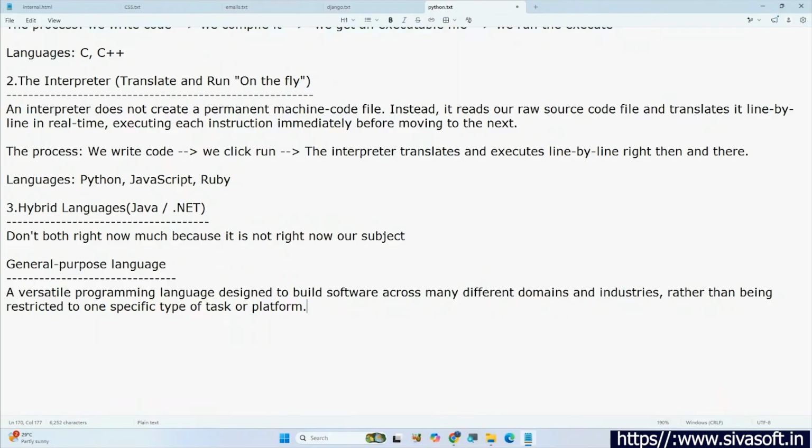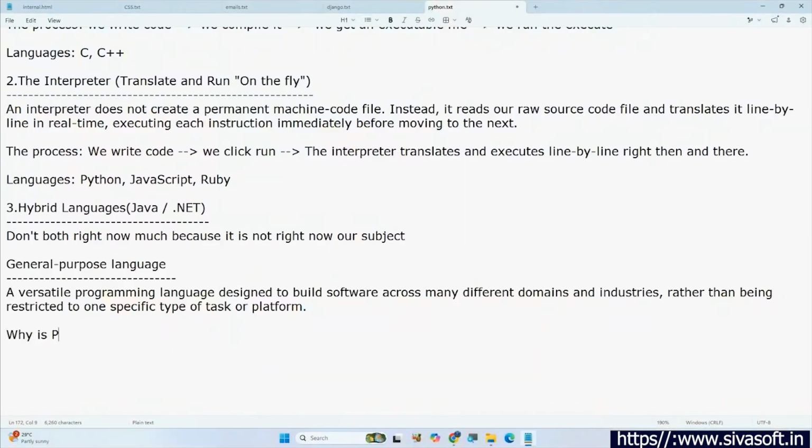Okay, so that means this Python is not only for full stack developers, data and business analytics or data science. We can do so many things. And also this Python is not only limited to a single operating system. You can work in Windows operating system, Mac operating system, Linux or any other operating systems.